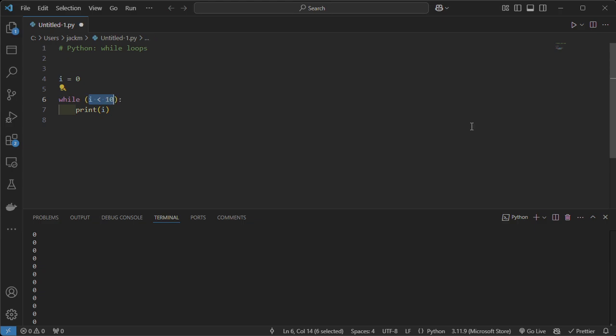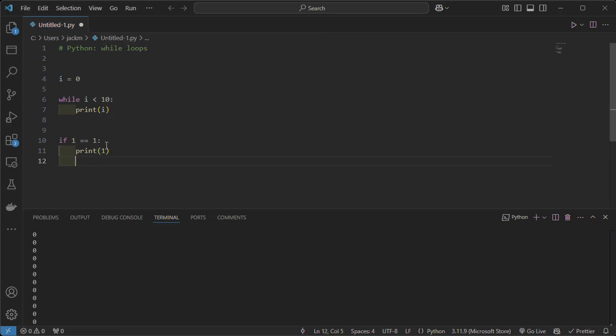To help visualize this, sometimes it can help to imagine some parentheses around there, and whatever is within them, if it equates to a true boolean, then the while loop will continue to run. If that's still not quite clear, think about an if statement. So if 1 equals 1, then print, I don't know, 1.